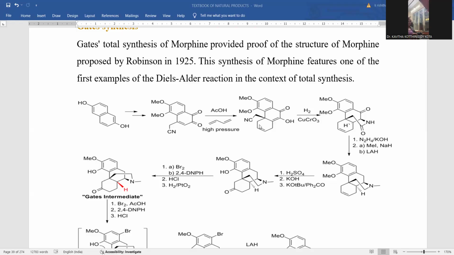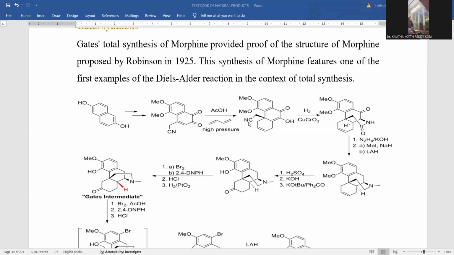This is called phenanthrene ring skeleton. And the hydrogen is meant for that reduction process. Copper chromate is another reagent added in addition to this hydrogen, right? So here dimethoxy functionalities are located, and here we have a ketonic functionality.